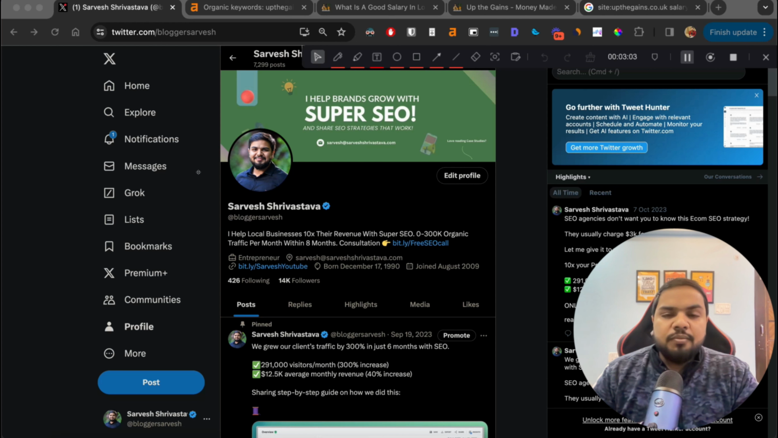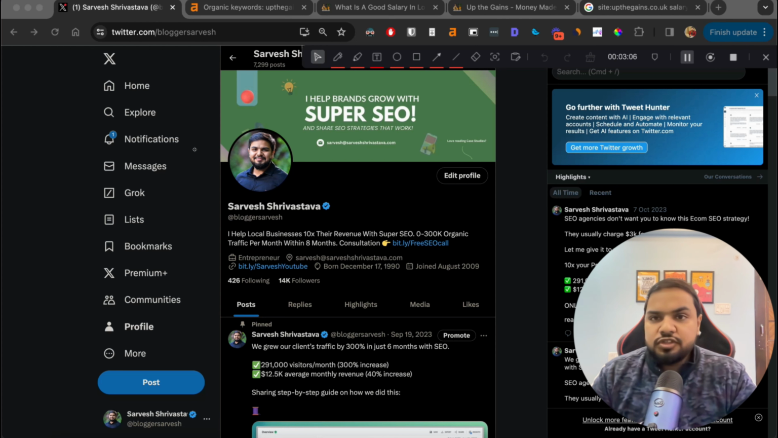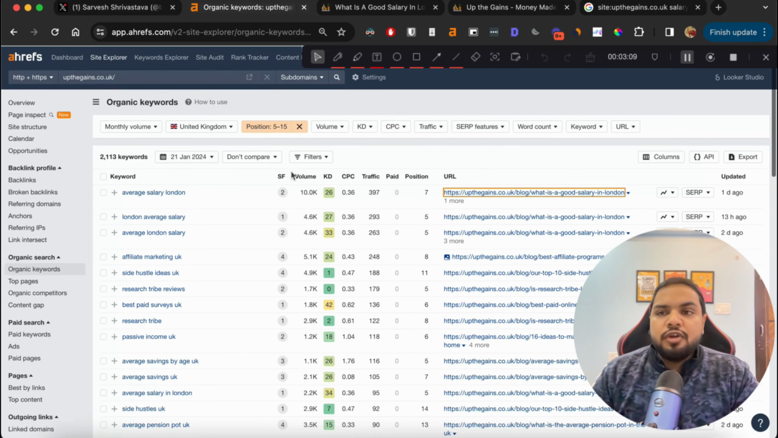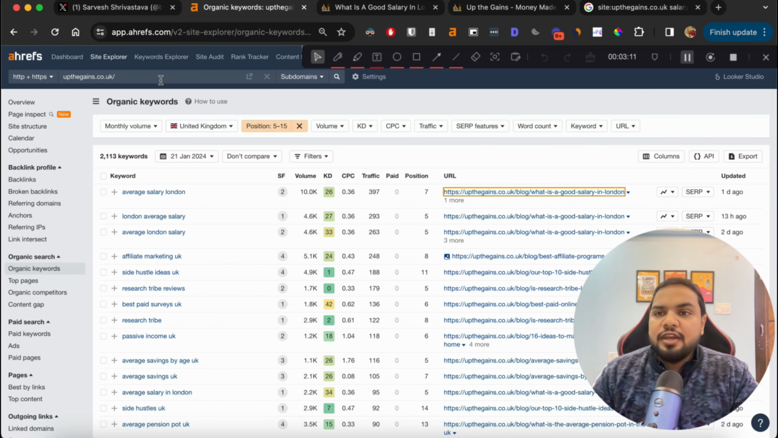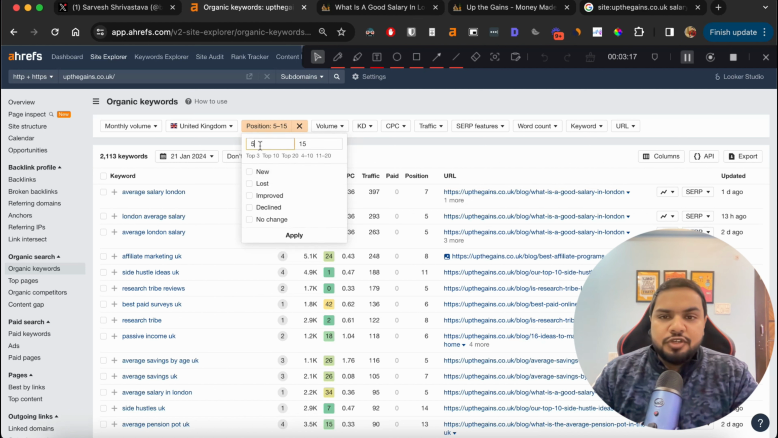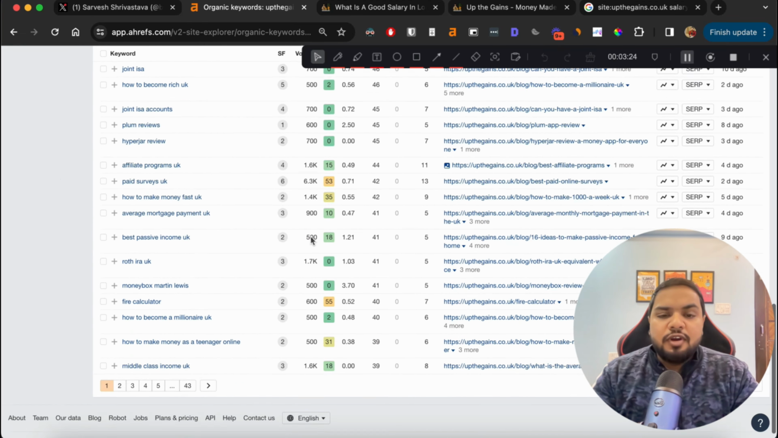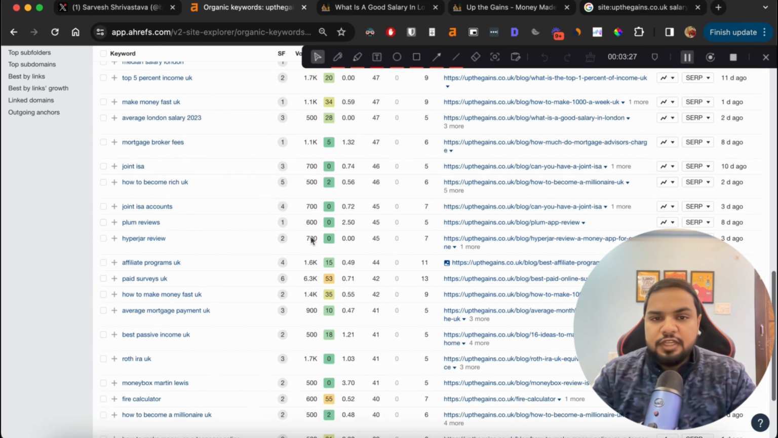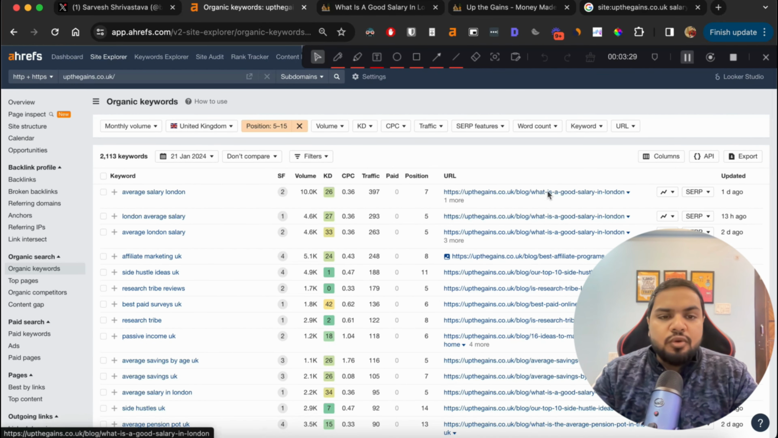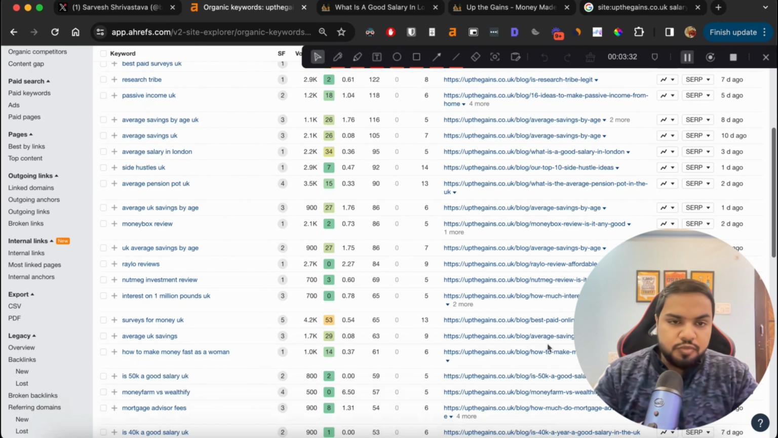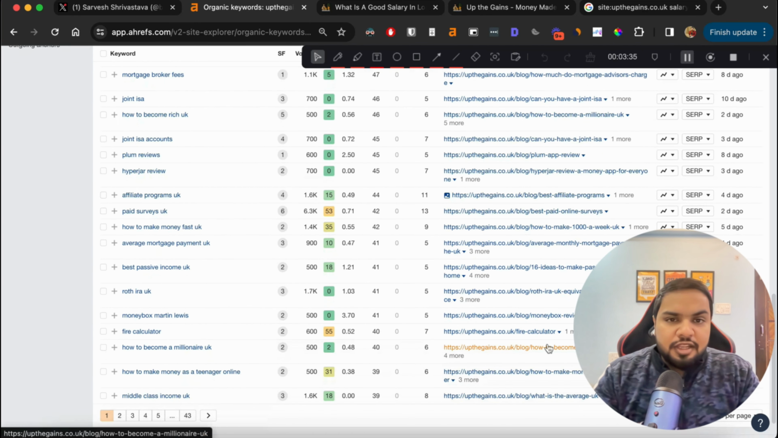For this particular step, we are going to use tools like Ahrefs or Semrush. You can use whatever you have got. You can simply put in the URL there and go to its organic keyword section. In the organic keyword section, you have to put in position 5 to 15 and click on apply. So now Ahrefs will show you what all pages or keywords you are ranking for between position 5 to 15. From here you can note down all of these URLs that are ranking in those positions, and you can start building internal links to them. So this is step 1, which is identifying which pages you are going to build links to first.